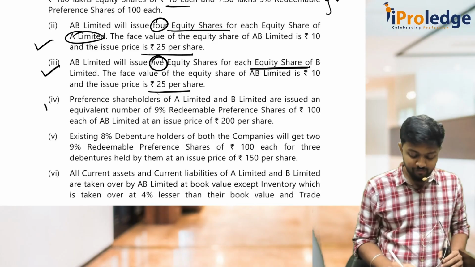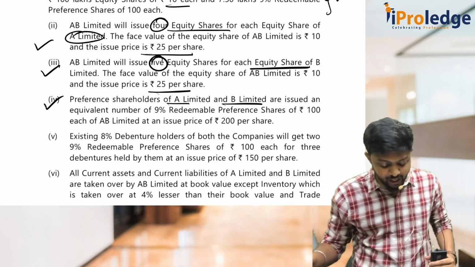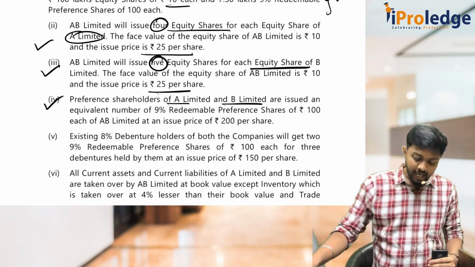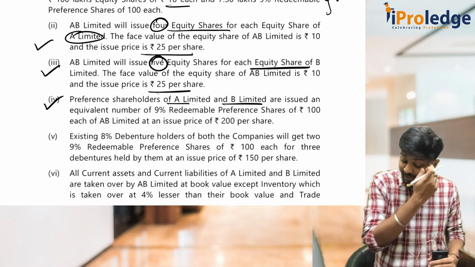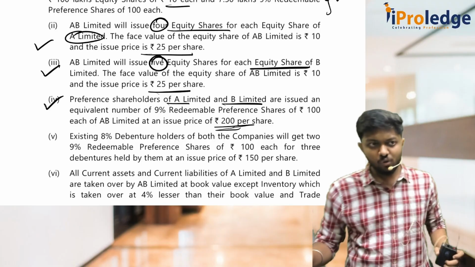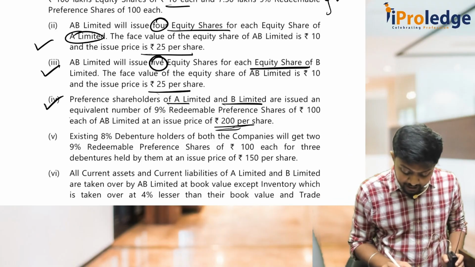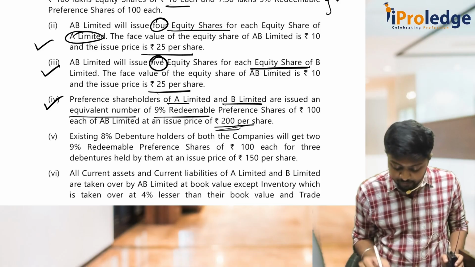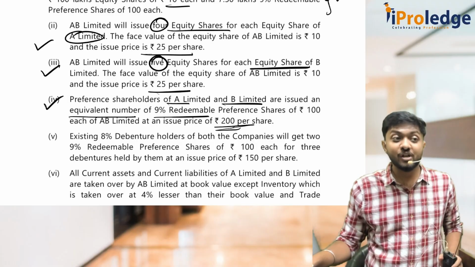Okay, next, preference. Preference shareholders of A Limited and B Limited are issued an equivalent number of 9% redeemable preference shares of 100 each of AB Limited at an issue price of 200. So what will you do here? Did you focus? Are issued an equivalent number of 9%. Andre, can you please tell me how much we have given for A Limited preference shareholders?